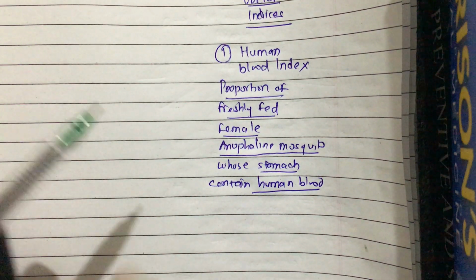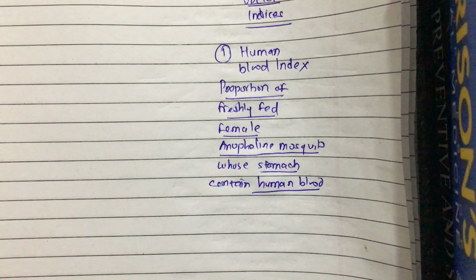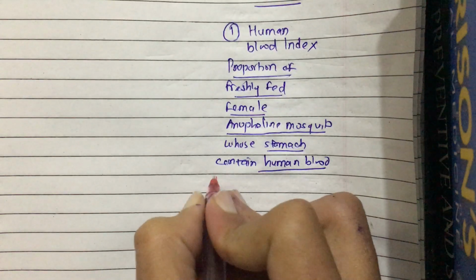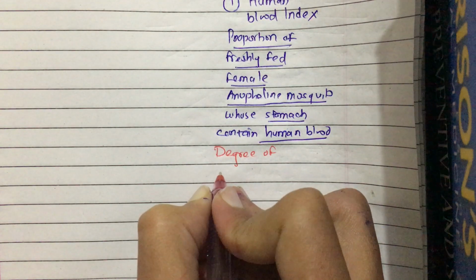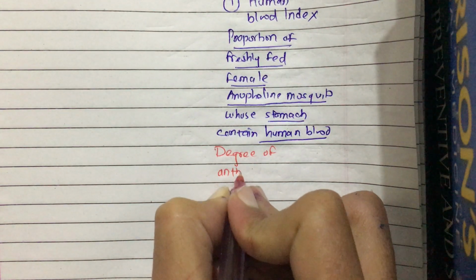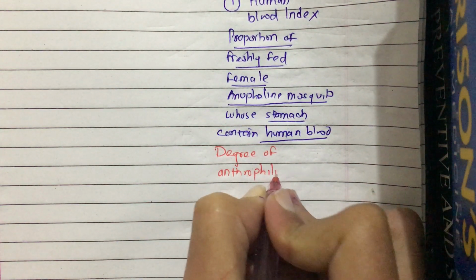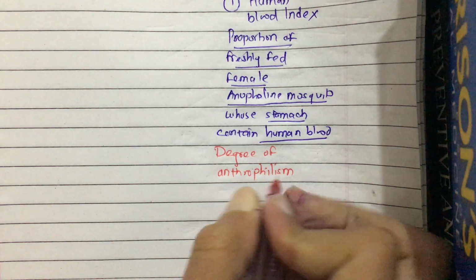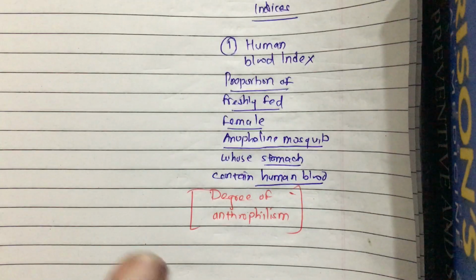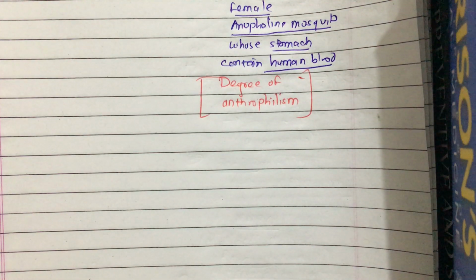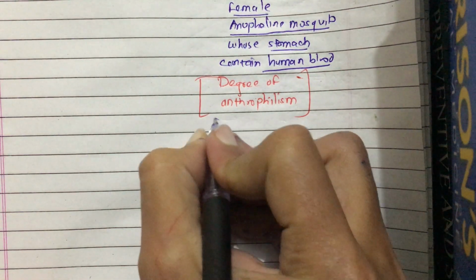And this will indicate the degree of anthropophilism. That means what is the preference of mosquito for humans, okay? This is called the human blood index. Second is the sporozoite rate.